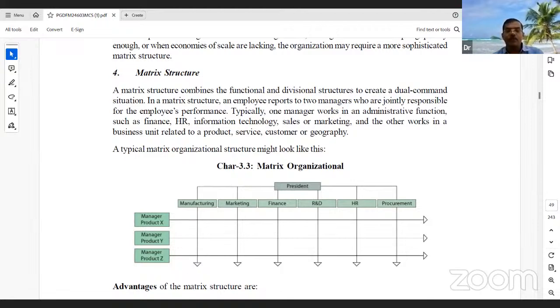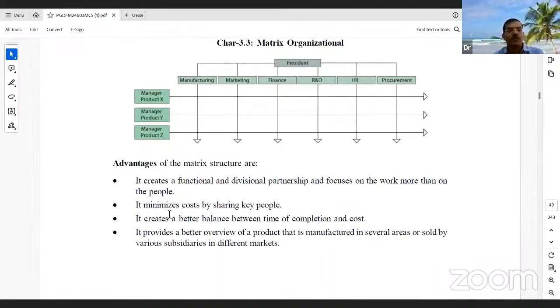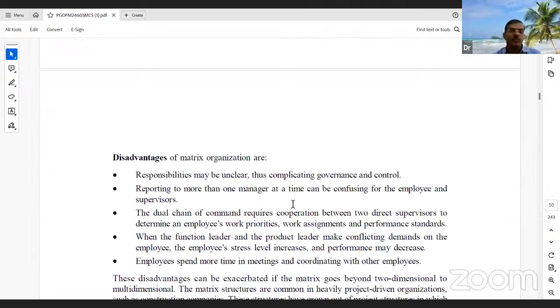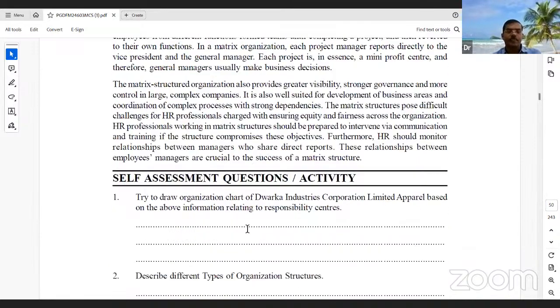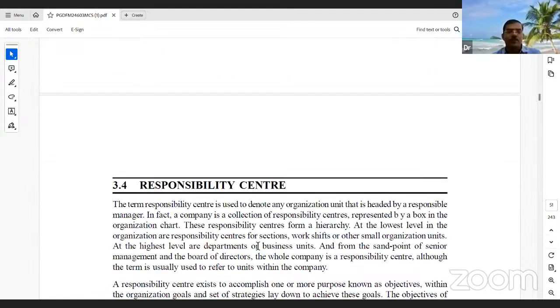This is one kind of matrix organization structure. It creates a functional and divisional partnership, focusing on its own work. There are some advantages and also disadvantages of this matrix structure. So this is the introduction to the types of organization structures.